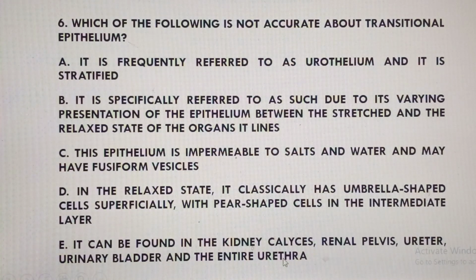For instance, the membranous urethra may be lined by pseudostratified columnar to stratified columnar, then to the penile urethra, all the way becoming what we call stratified squamous non-keratinized epithelium. So that is what we get to see, not the entire urethra. So that's the wrong answer. That's option E. Let's justify that.